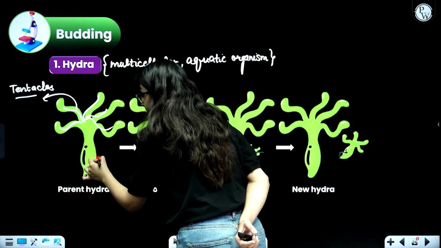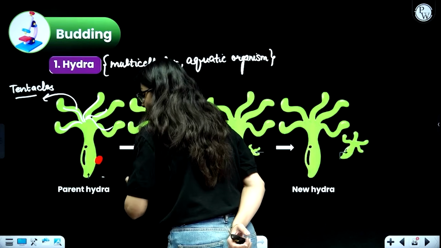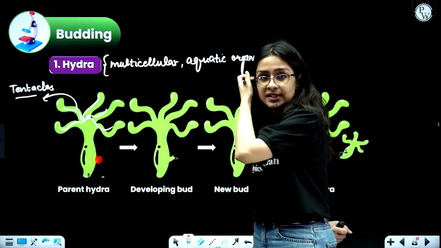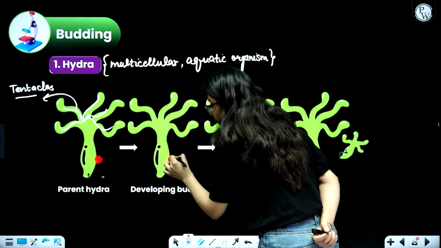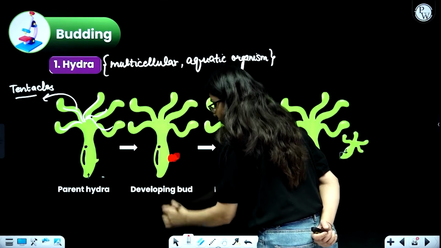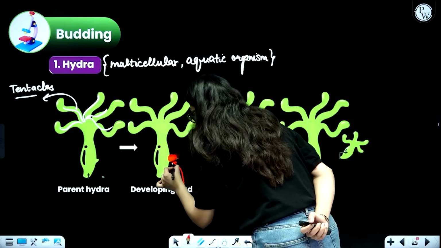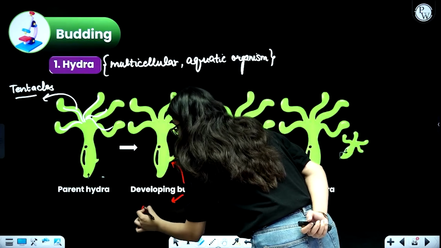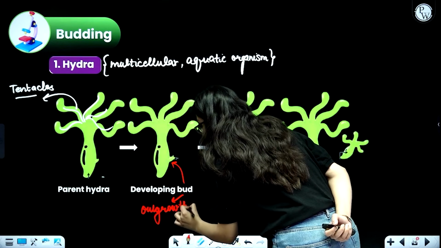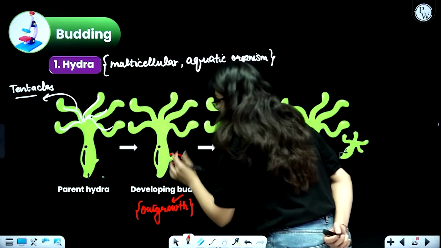It will start developing a bud over here in the body because of reactive cell division. The cells over here will start dividing very rapidly, very fast, and because of which they will start forming a bud. They will start forming a bud because at this point the cell division was taking place very fast. This bud that you can see is also called an outgrowth. Why is it called outgrowth? Because it is growing outside the body. It is going towards the outside, so that is why it is called the outgrowth.